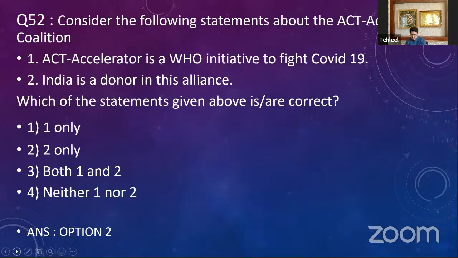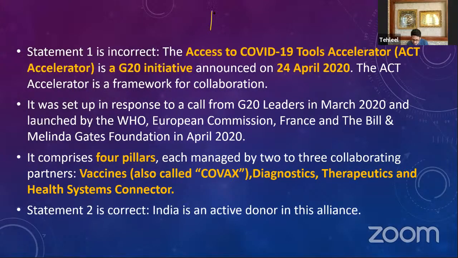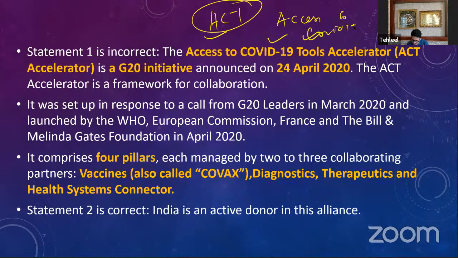What is the ACT Accelerator? Okay. Let's look into the ACT Accelerator first. ACT stands for Access to COVID-19 Tools. Okay, now this is the Access to COVID-19 Tools Accelerator. We have a problem in COVID-19 testing. We already had that problem. We were not able to diagnose it properly. We were not able to give vaccines. We were not able to give therapies. We were not able to connect the people with the health agencies. That was the problem in this COVID pandemic.